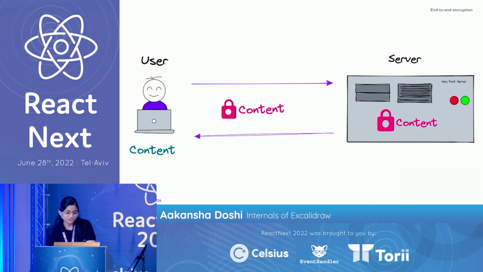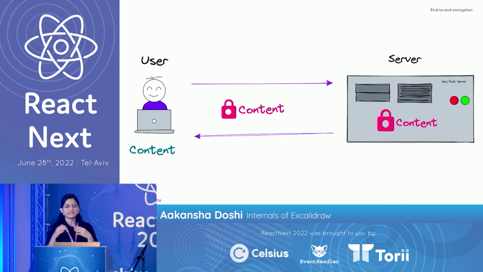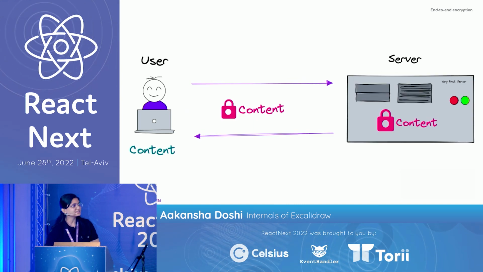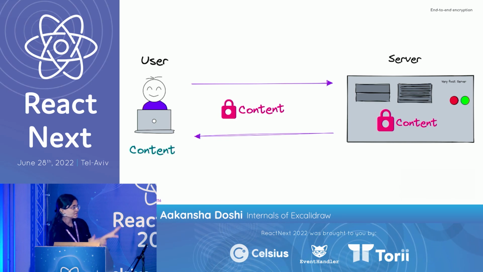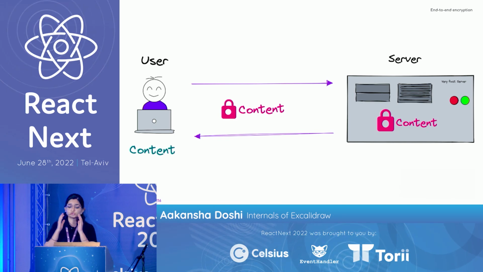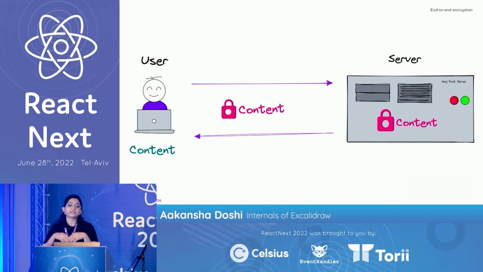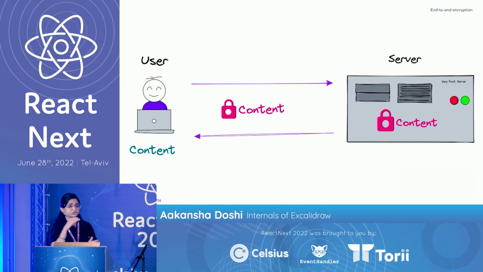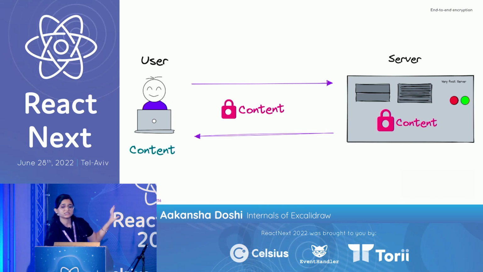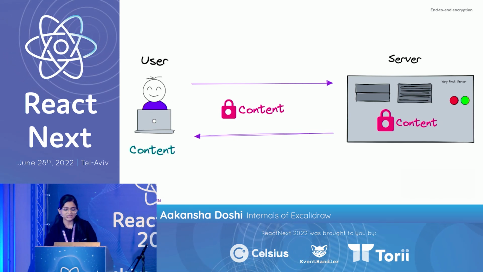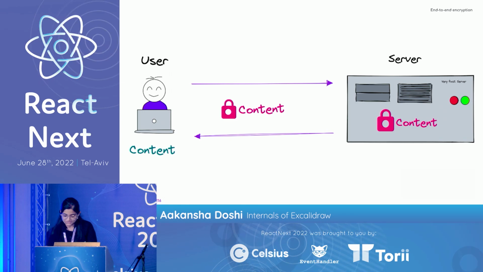So we came up with this model: instead of sending the raw content over the network, let's encrypt the content first, send it over the network, and also store the encrypted content on the server. So this means that even if your server is compromised, your content is still safe, your content is still encrypted, and that gives a lot of relief, right?